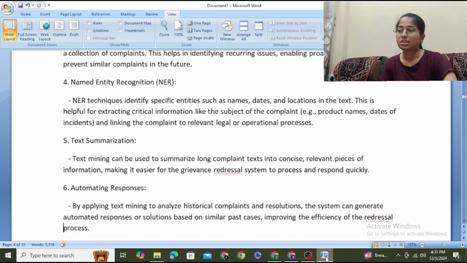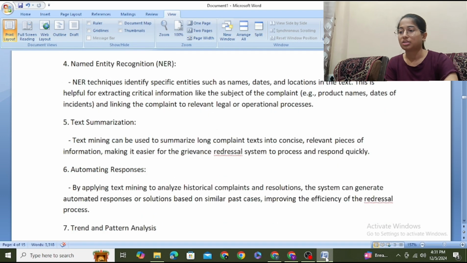Named entity recognition. NER techniques identify specific entities such as names, dates, and locations in the text. This is helpful for extracting critical information like the subject of the complaint and linking the complaint to relevant legal or operational processes. Text summarization. Text mining can be used to summarize long complaint text into concise, relevant pieces of information, making it easier for the grievance redressal system to process and respond quickly.